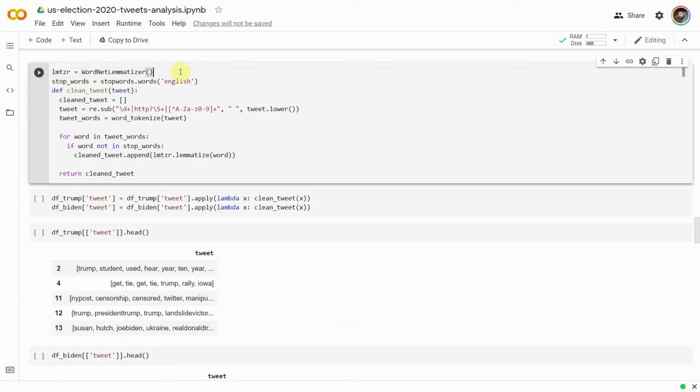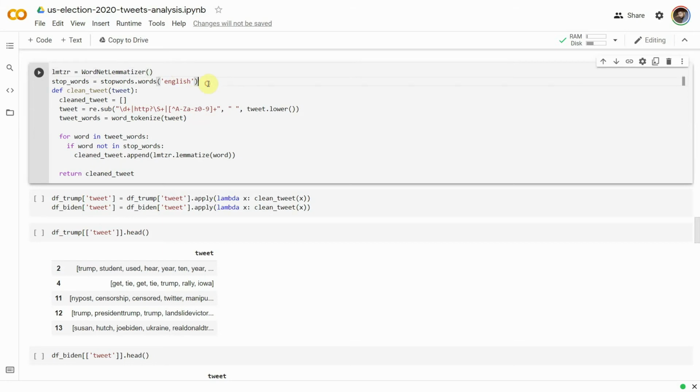Here we have created an instance of the WordNet lemmatizer. WordNet is a lexical English database that establishes semantic relationships between words, offered under the NLTK library. Lemmatization is the process of finding the lemma of a word depending on its meaning and context. For example, lemmatization would change the word meeting to meet, was to be, and better to good.